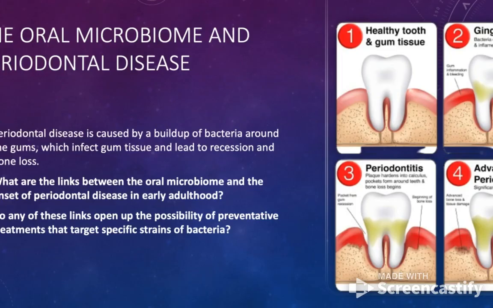So I'm going to be looking at the link between the oral microbiome and the onset of periodontal disease, and whether there are any specific strains of bacteria that can incite periodontal disease to occur more rapidly in certain people or at an earlier age, and whether any of these links are going to open up the possibility for preventative treatments that target these strains and maybe slow the disease.